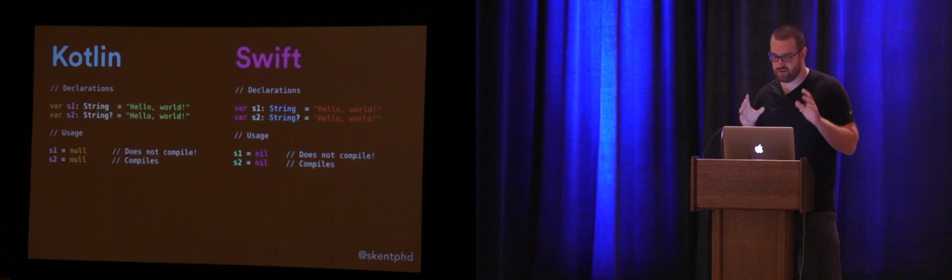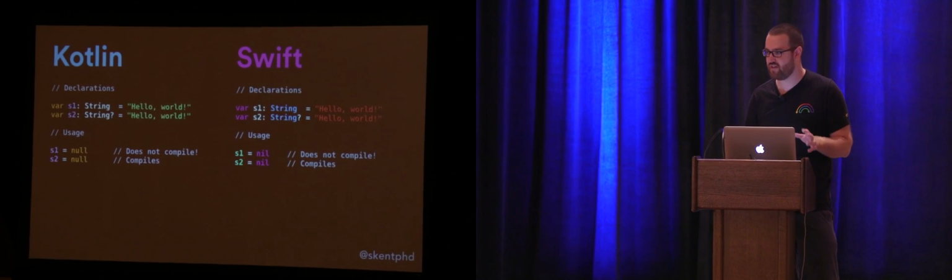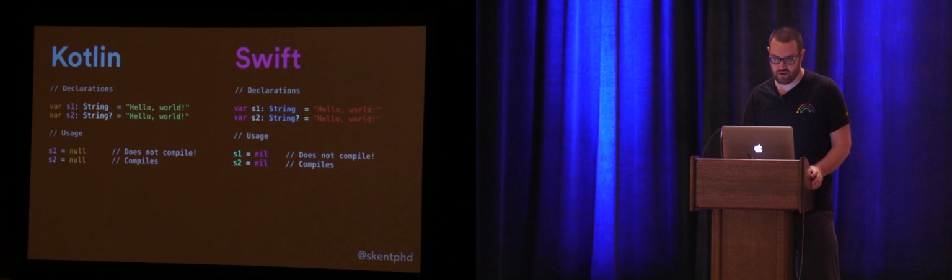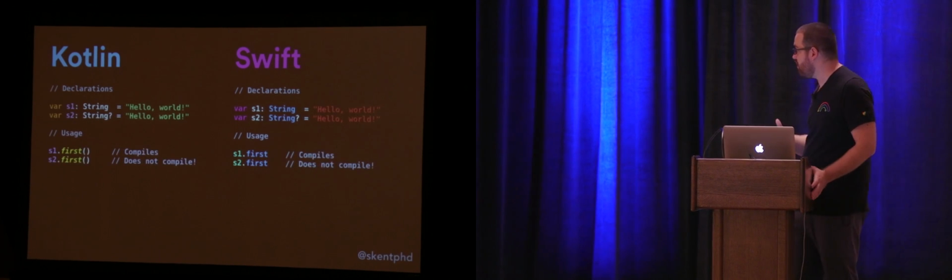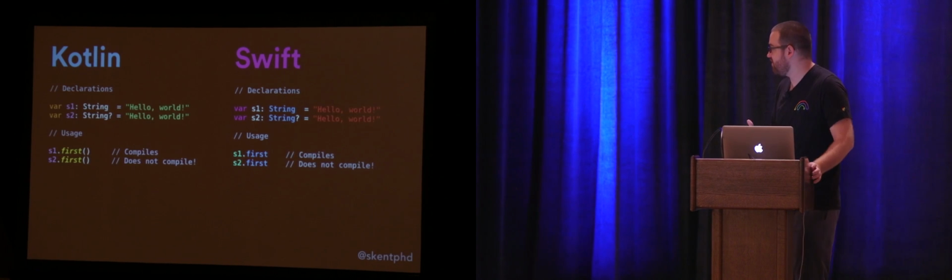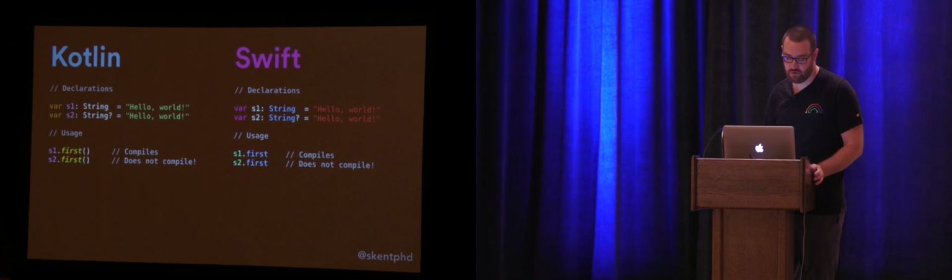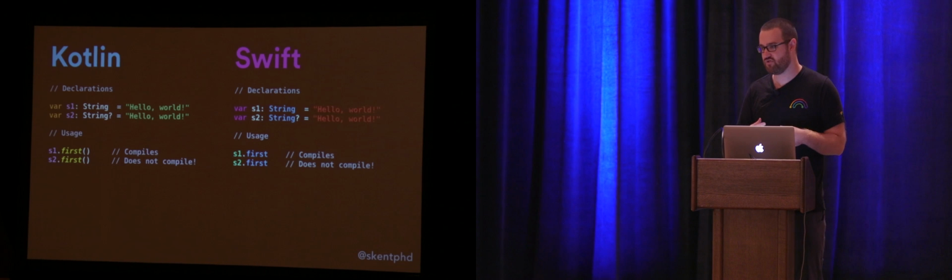So this is built-in safety. This is removing that barrier, the opt-in barrier to handling nullability properly. And then the same thing goes once we've opted into this. Once we've got this nullability information in our variables, it also helps us when we try and dereference those things.